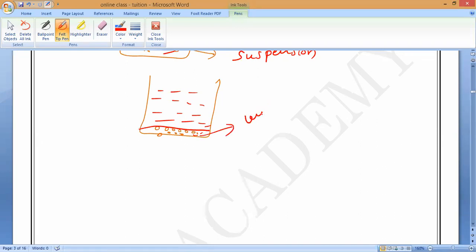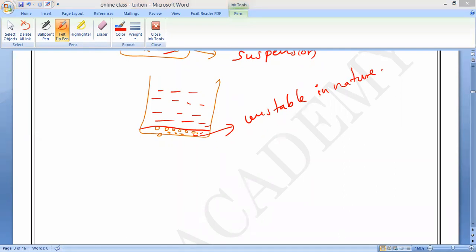That is why these are called unstable in nature. What should we call it? Unstable in nature. Is everything clear? Any doubt, anybody, you can ask me, please. Manya, Samaya. Now you observe. Shruti, are you clear?